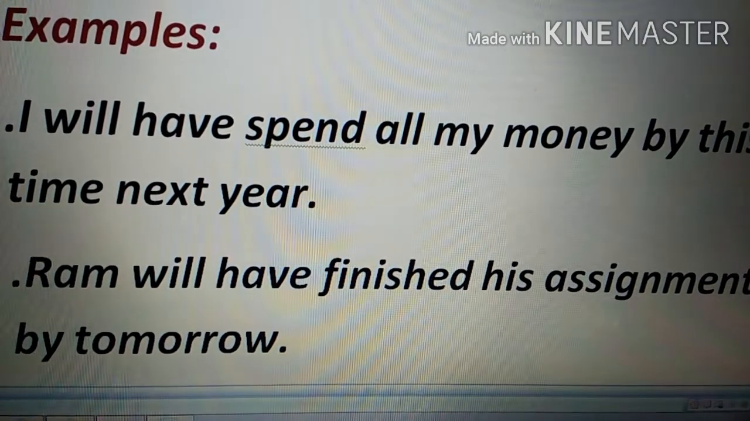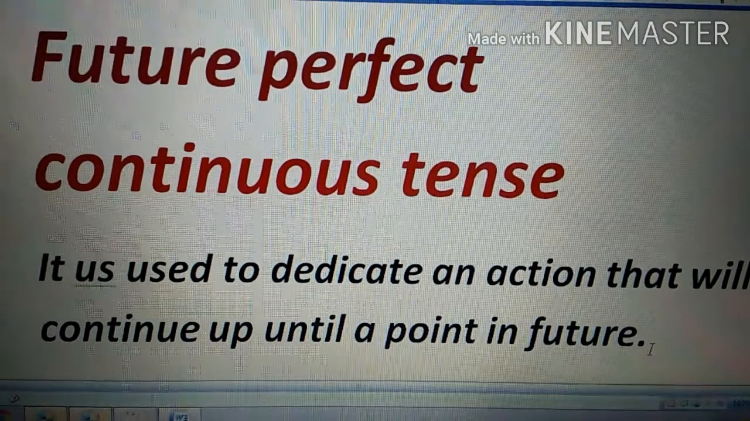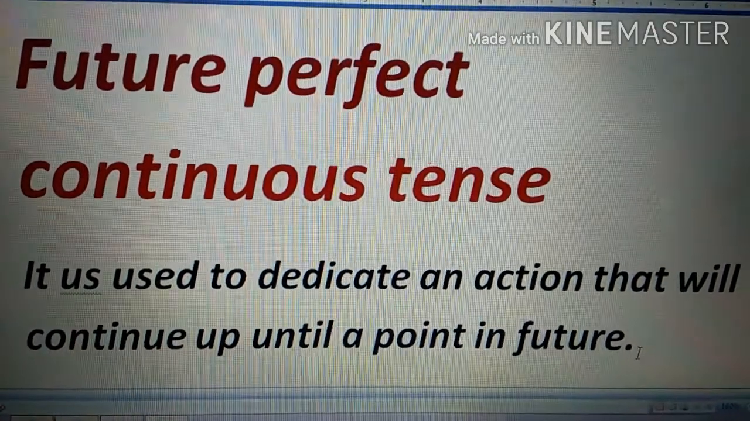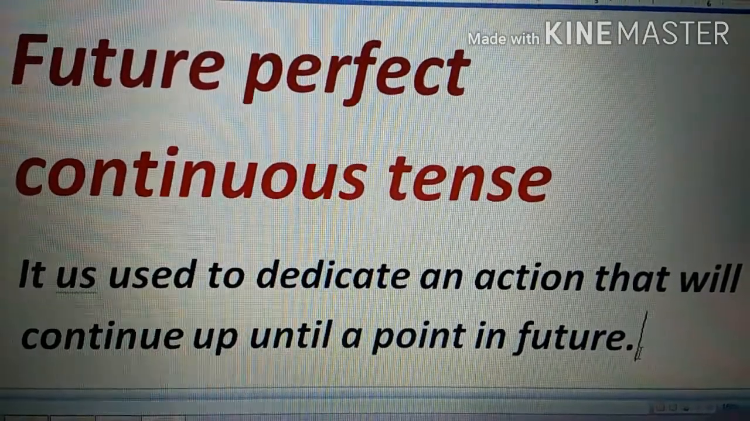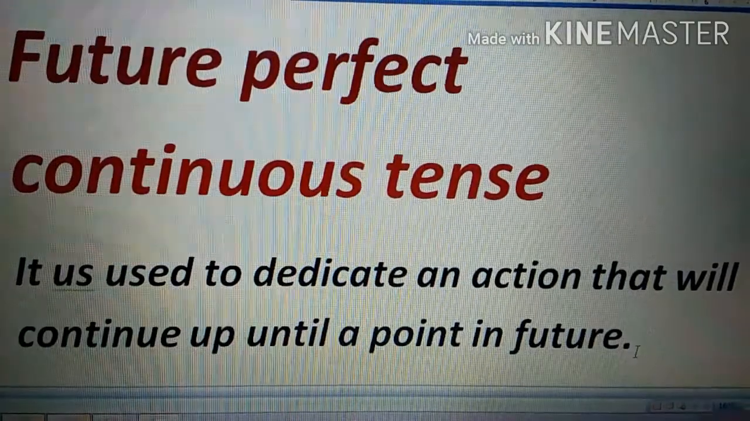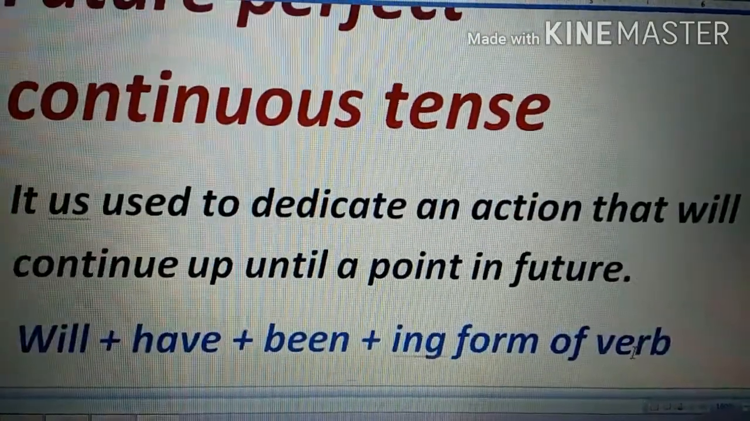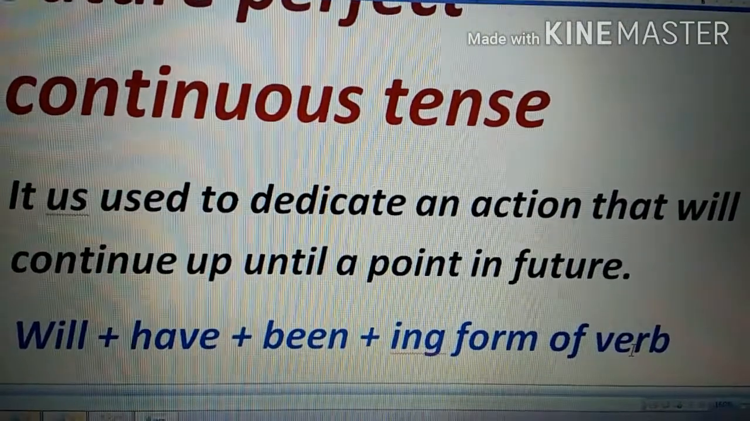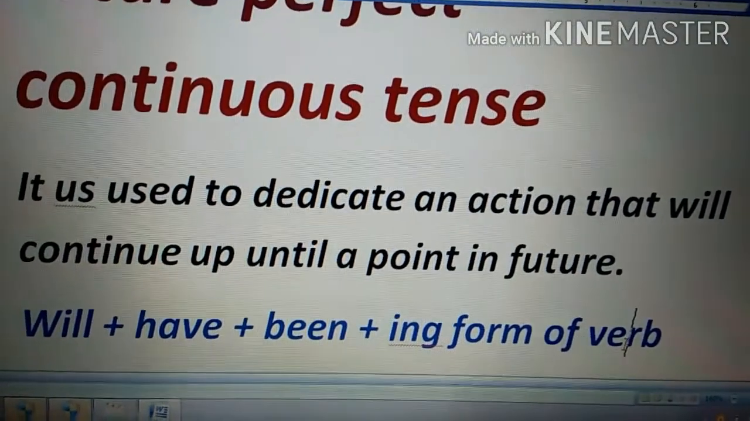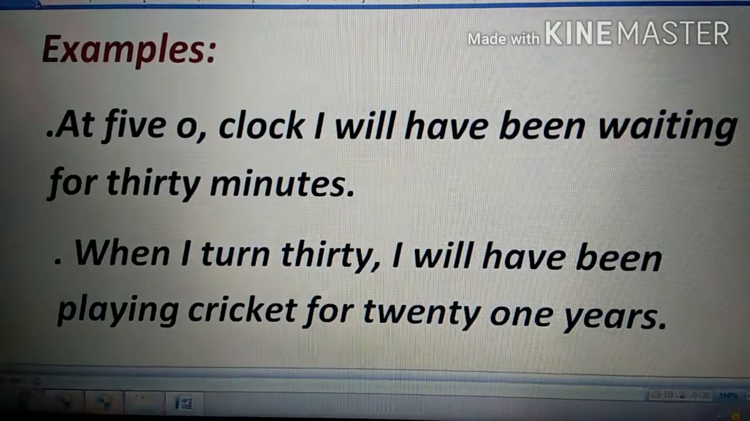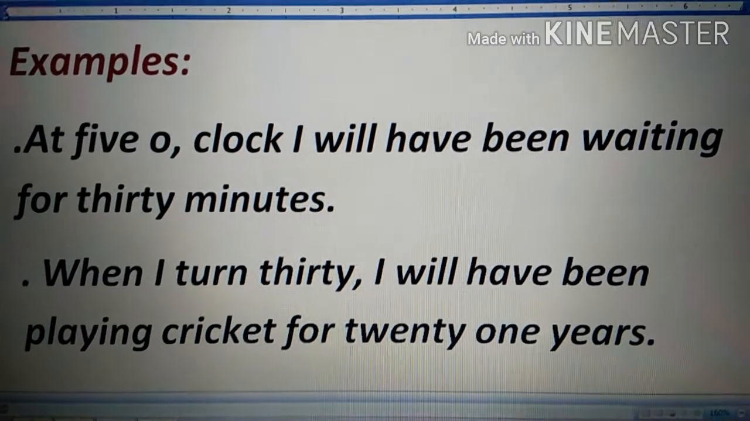Let's move on to the next type of tense, which is future perfect continuous tense. Now again, you are going to indicate that an action will continue up to some time in the future. So again the formula would be will plus have plus been plus ing form of the verb. That is the root form plus ing. Let's look at some examples. Now, at 5 o'clock, I will have been waiting for 30 minutes.